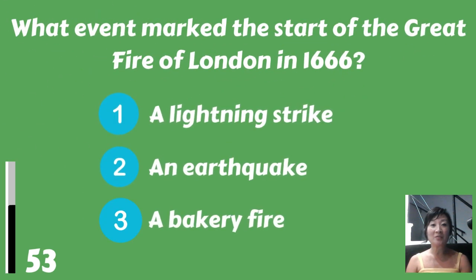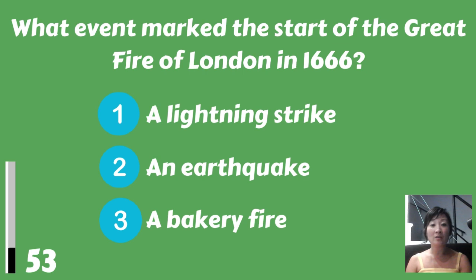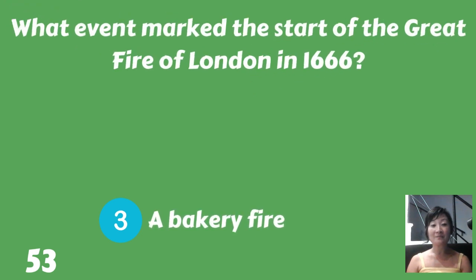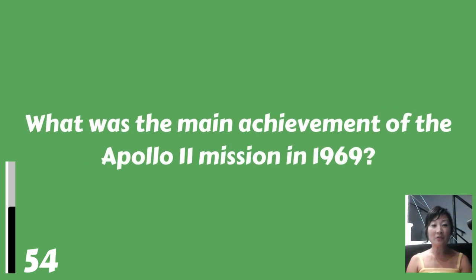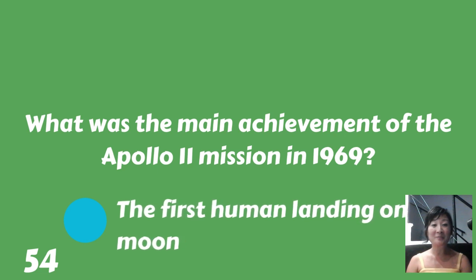What events marked the start of the Great Fire of London in 1666? A lightning strike, an earthquake, or a bakery fire? A bakery fire. What was the main achievement of the Apollo 2 mission in 1969? The first human landing on the moon.